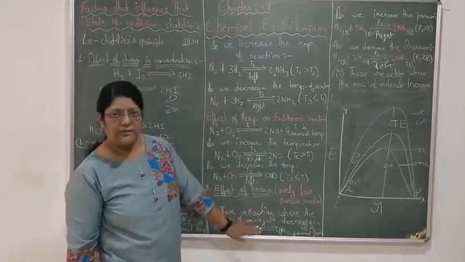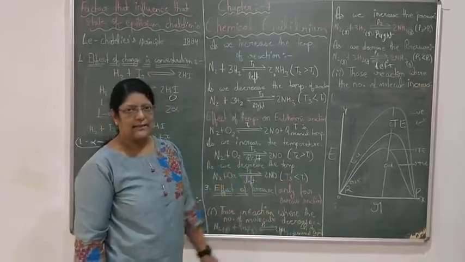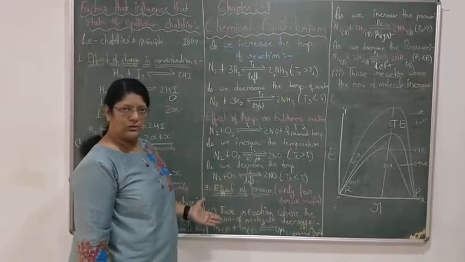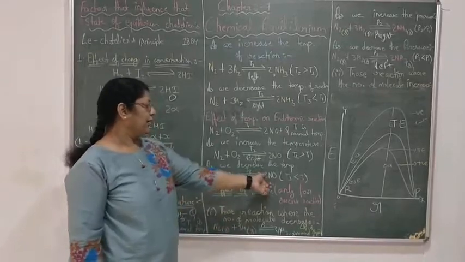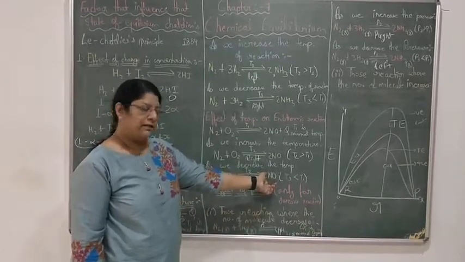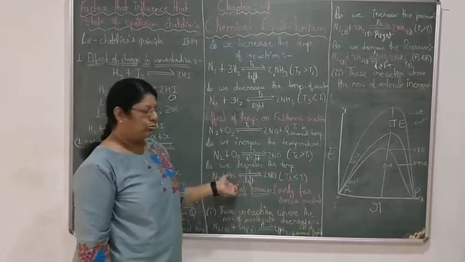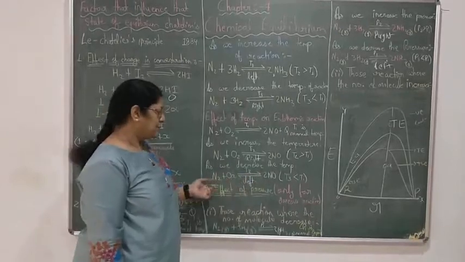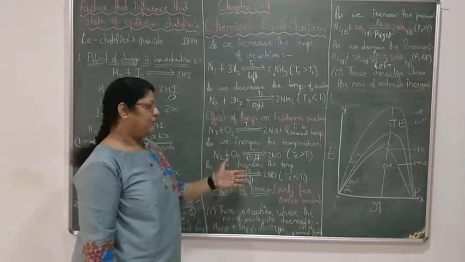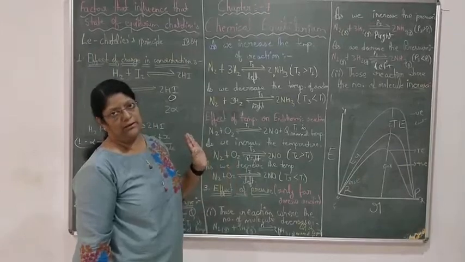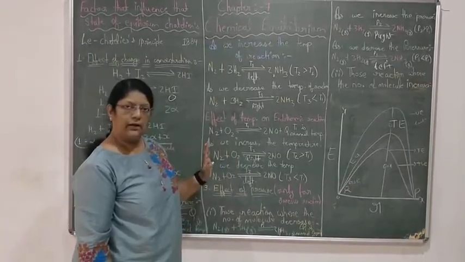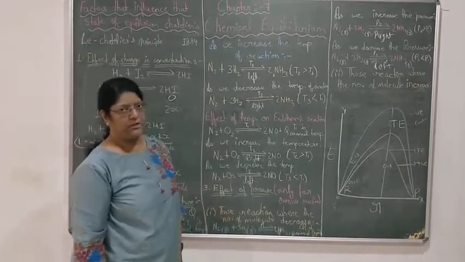If we are decreasing the temperature, meaning T3 is less than T1, it means we are going opposite to the reaction. So definitely 2NO will dissociate and form N2 plus O2. That's why the equilibrium will shift towards the left side and it goes on till it is neutralized. Clear?